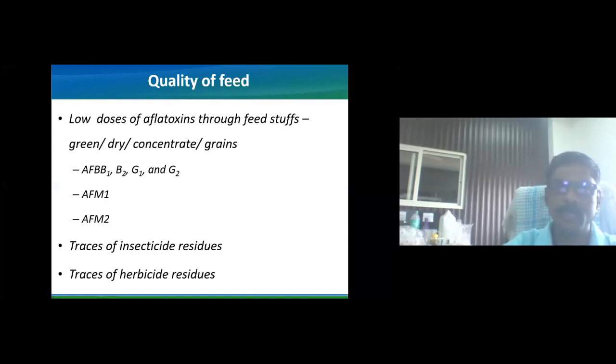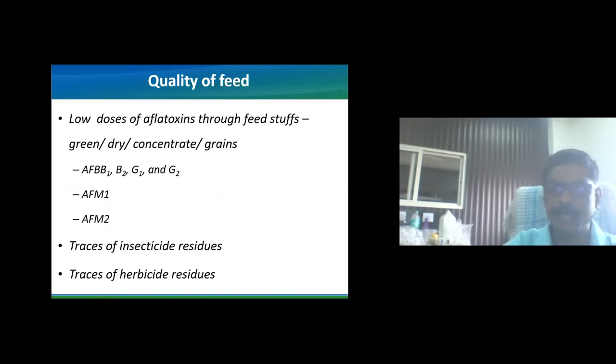Now, the quality of feed. After oxalate, we can see the quality of feed, which is the most important factor. Quality includes the toxin levels, basically the aflatoxin levels. Animal feedstuff consists of green, dry, concentrate, and grain. All these ingredients can contain aflatoxin B1, B2, G1, G2, and once it reaches the milk, it will be converted into aflatoxin M1 and aflatoxin M2.